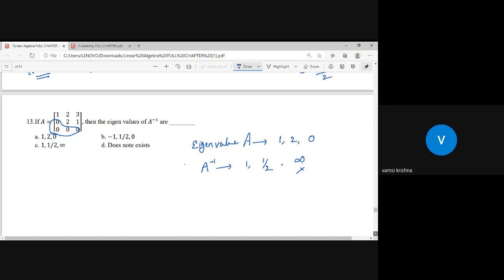Yes, if you have 1, 2, 4, something like here, then I can confirm your answer. It is 1 by 4. Yes, it is possible. It is 0 here, and because of this reason A inverse eigenvalue cannot be infinite. Any matrix eigenvalue cannot be infinite. So that is not advisable. Answer doesn't exist. Okay, fine.